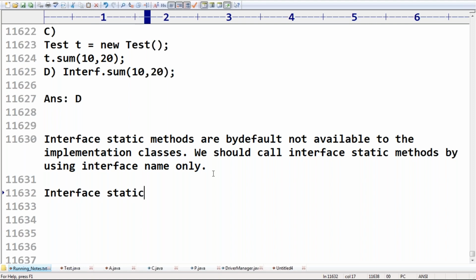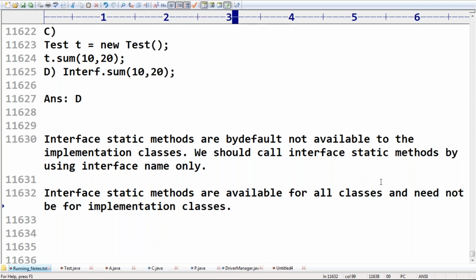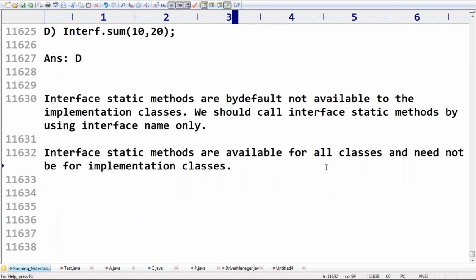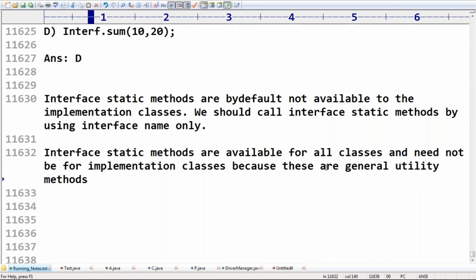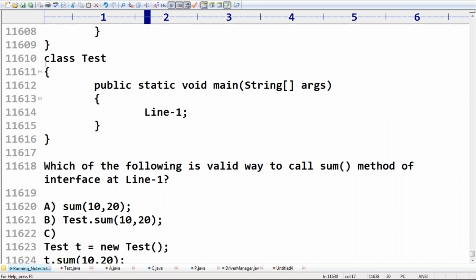Interface static methods are available for all classes, and need not be limited to implementation classes. These are general utility methods. Any doubt? Friends, can you please confirm? Even if this class is not an implementation class.